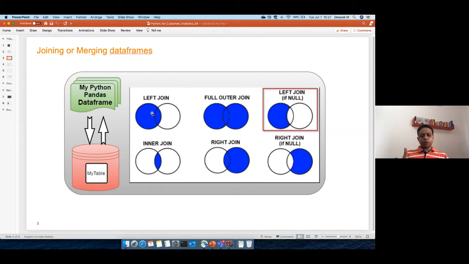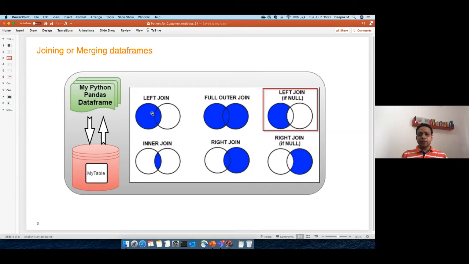So that's what left join is. Right join is just the opposite of that, right? You're taking the right table. Then inner join is where we say, give me only those records which are common in both the tables. Whatever are the common employees in the left table and right table, only those will be returned. So if one has 100, the other has 1000 and the common are 60, it will give you 60. Those which are not matched will be removed.